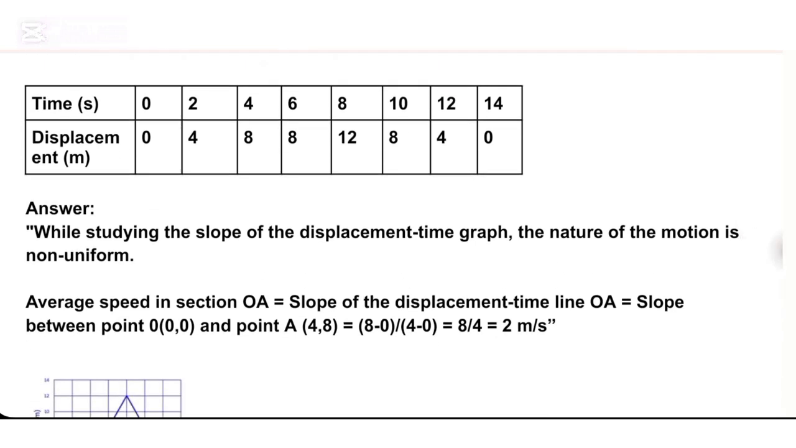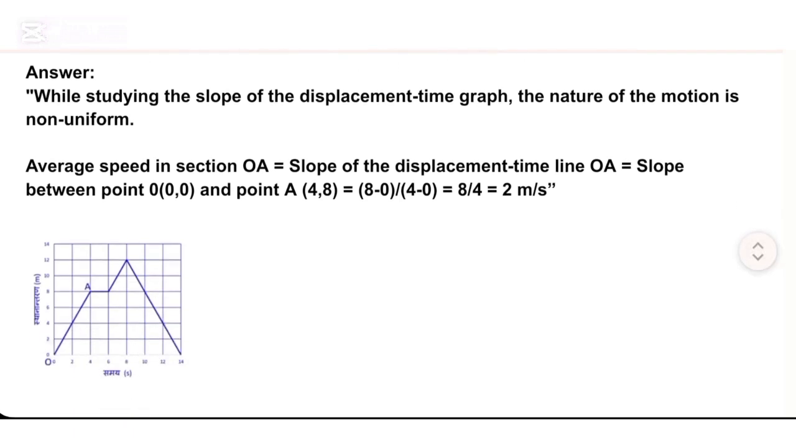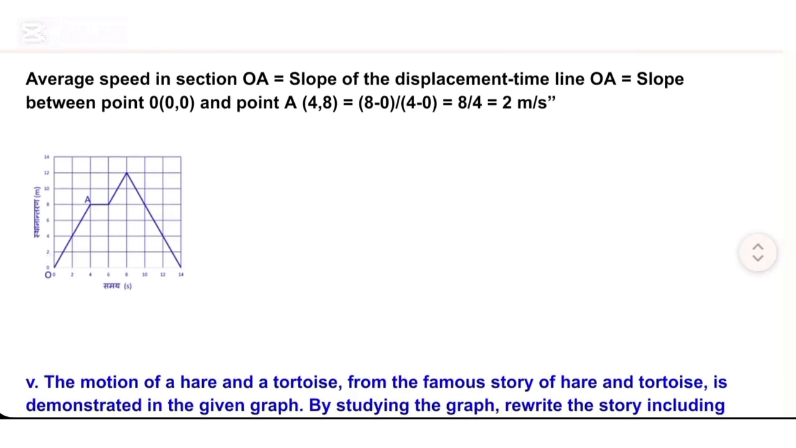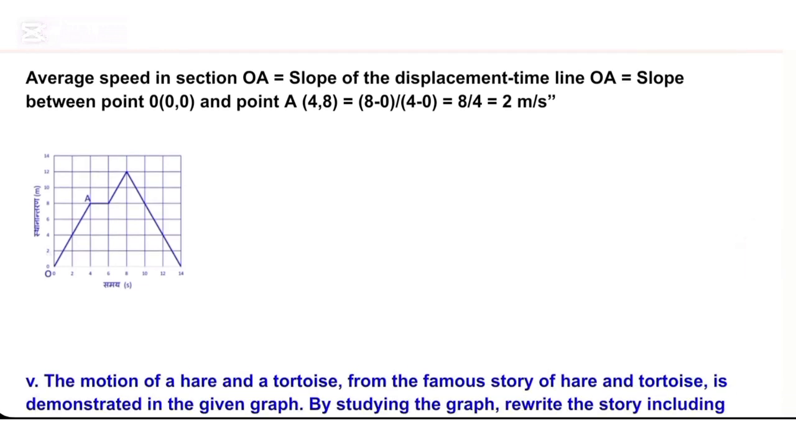Time (s): 0, 2, 4, 6, 8, 10, 12, 14. Displacement (m): 0, 4, 8, 8, 12, 8, 4, 0. Answer. While studying the slope of the displacement-time graph, the nature of the motion is non-uniform. Average speed in section OA equals the slope of the displacement-time line OA, which is the slope between point O (0, 0) and point A (4, 8), equals (8 − 0)/(4 − 0) = 8/4 = 2 meters per second.